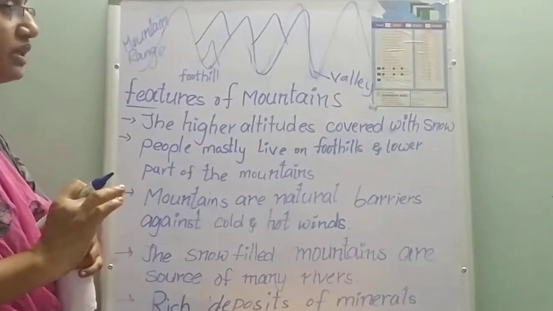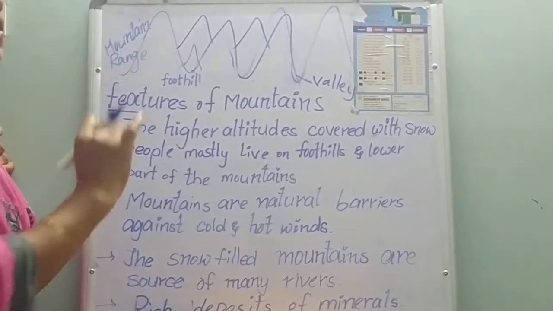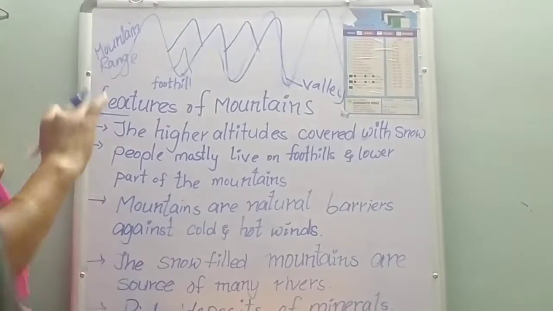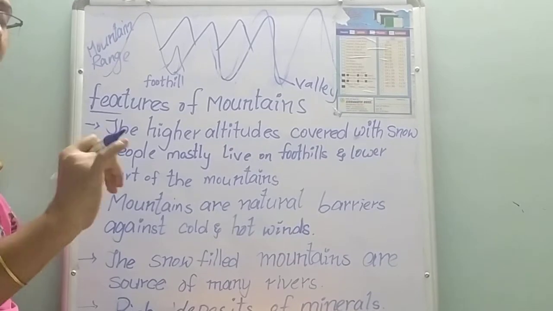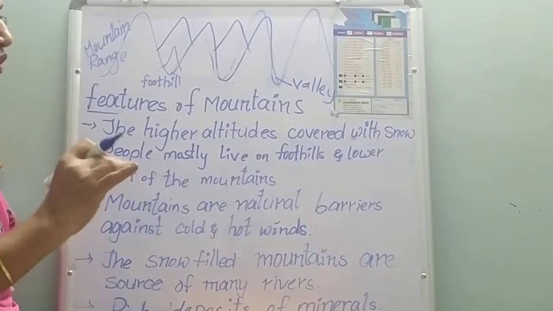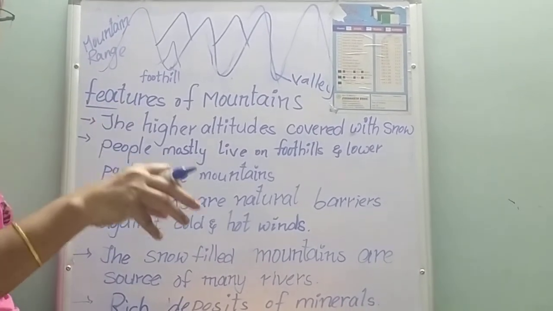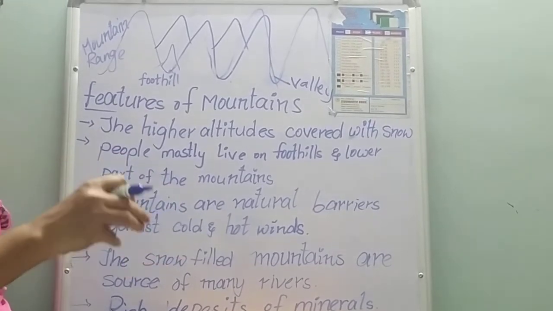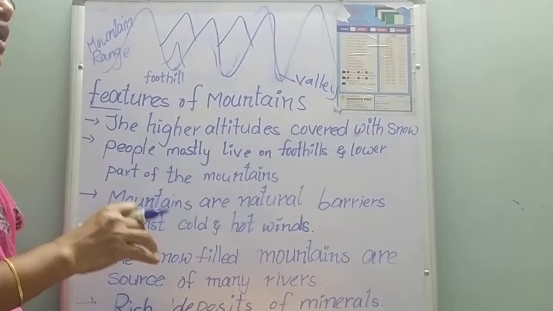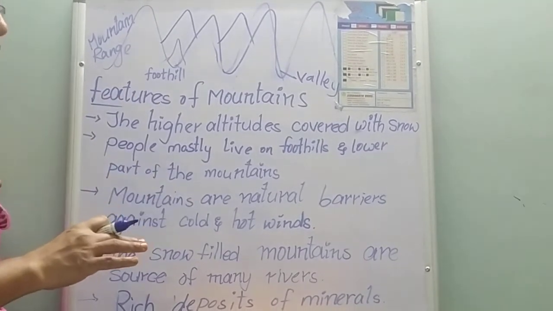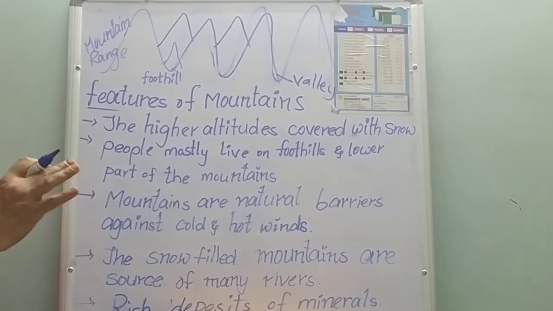So these are higher when compared to the surrounding area. So what is meant by mountains? Mountains are landforms that rise high above the surrounding land or surrounding area. That is called a mountain.